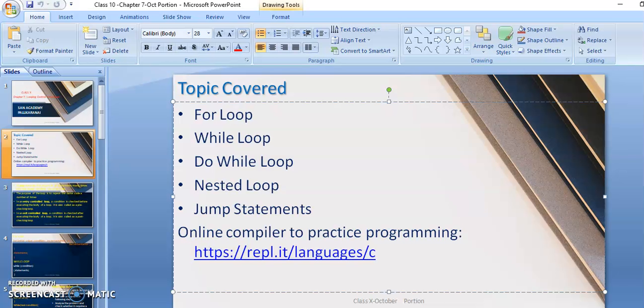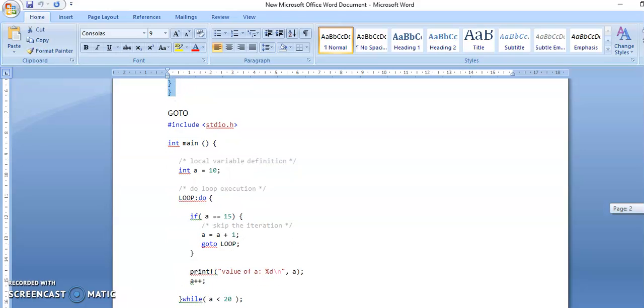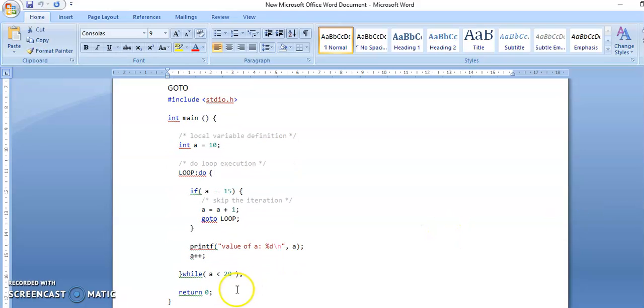One more topic. The last topic that you have is the goto statement. The goto statement changes the normal sequence of program execution, transferring the control to some part of the program unconditionally.